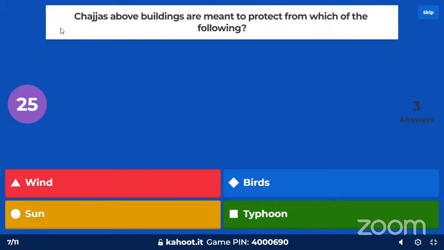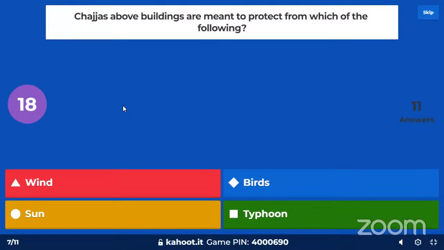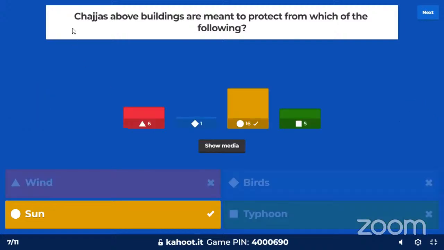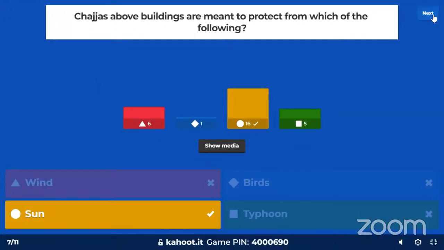So here is the 6th question. It's again an architecture awareness based question. Chajjas. It's a question about Chajjas. Again, most of you got it correctly. It's from the sun or heat that you want some sort of respite, and that's what Chajjas are mainly used for.